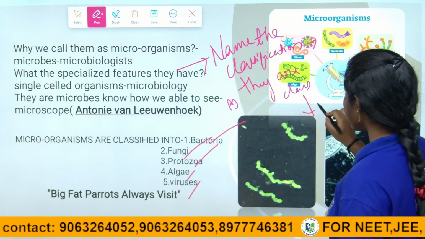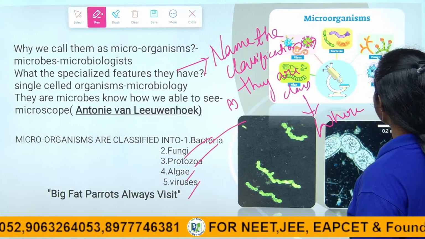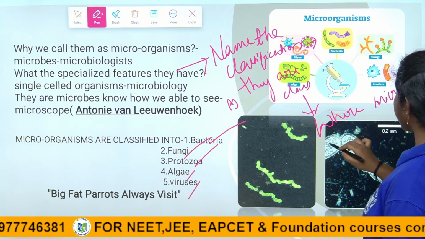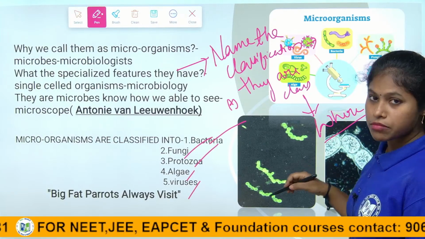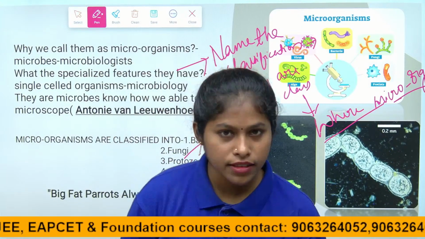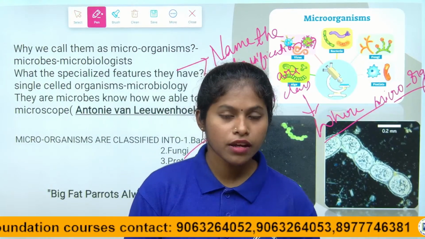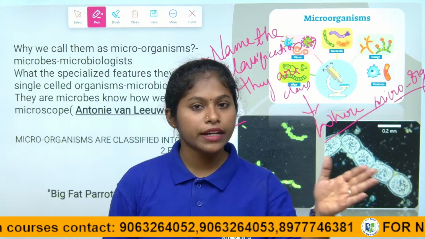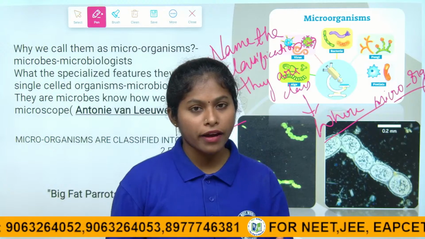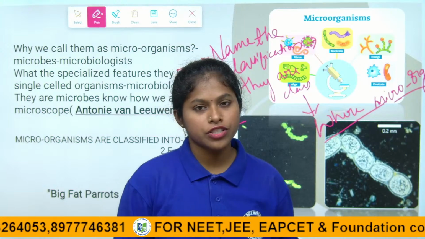If they ask what microorganisms are and where they are found, you can write: they are microscopic single celled organisms which cannot be seen with our naked eye. Those organisms we call microorganisms, or microbes, right children. The study of microorganisms we call microbiology, and the scientists who study it we call microbiologists.